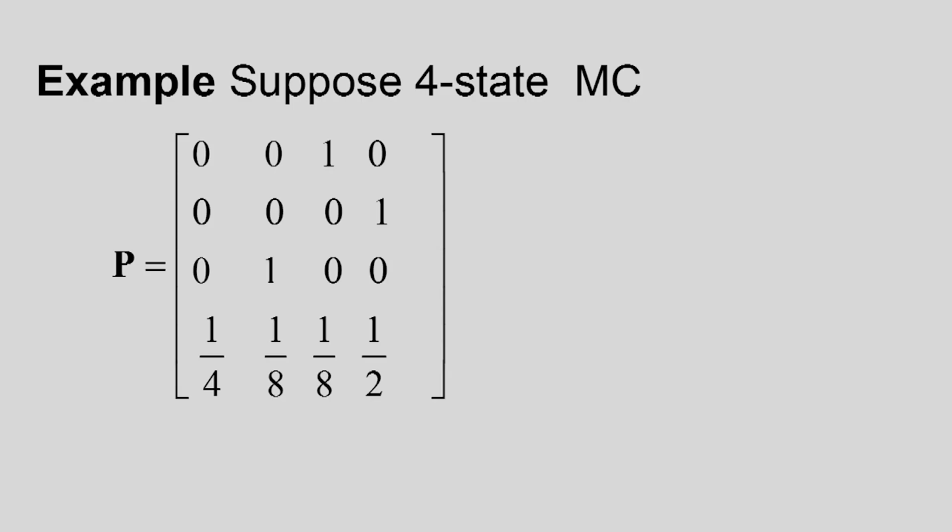Let us solve one problem. This is a 4-state Markov chain, with states 0, 1, 2, 3. We can draw the state transition diagram. From 0 to 2, there is a transition with probability 1.